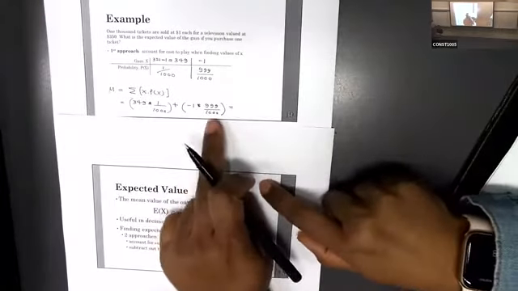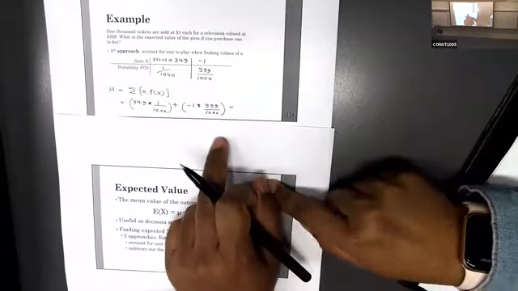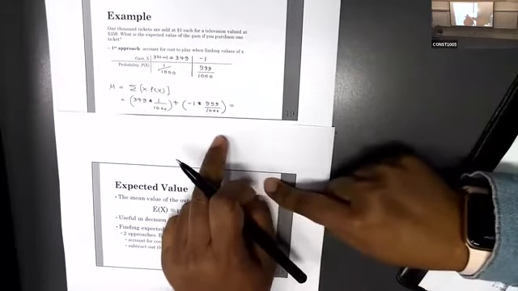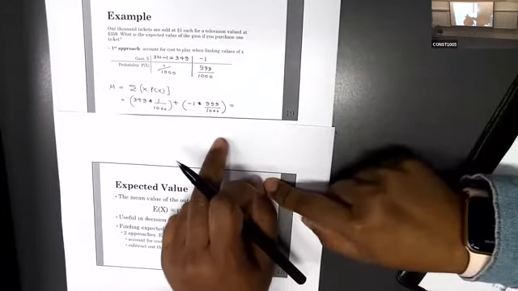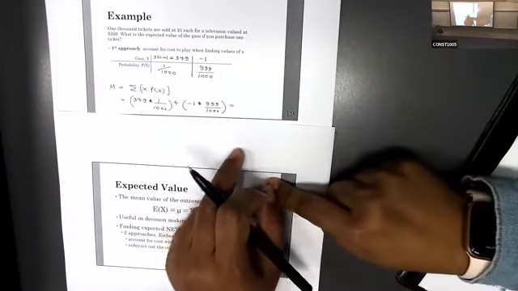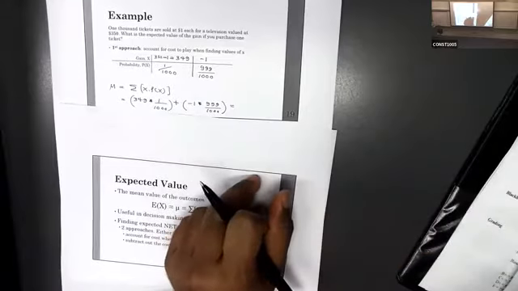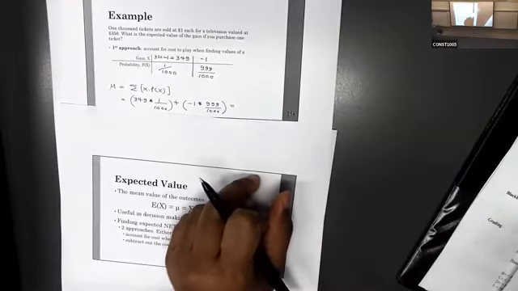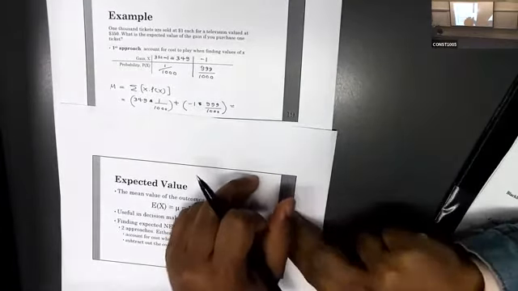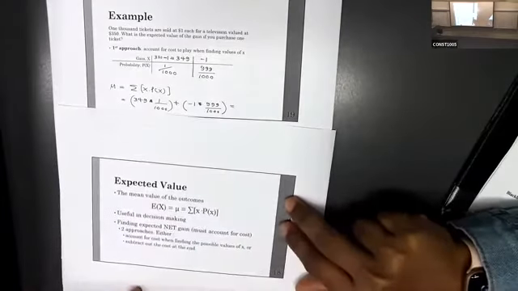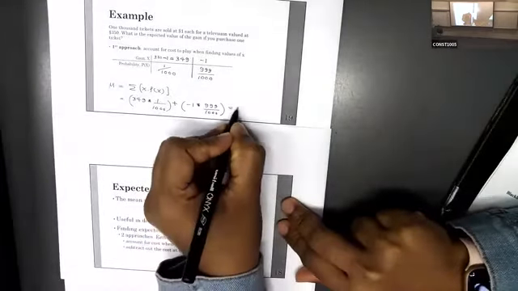Definitely you can see this should be a negative value. Expected net gain is negative. It's okay, it can be, because it's the mean. I told you mean can be any value. X can be any value, mean can be any value. The probability is the only thing that should be between 0 and 1, but for other values it's okay. Here it's a negative value.